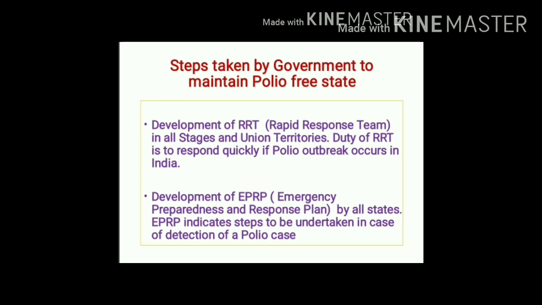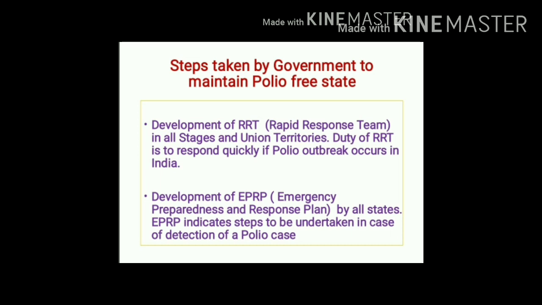In all states and in all union territories of India, rapid response teams are formulated. These rapid response teams will take quick action in case a polio outbreak occurs in future. In addition to this, EPRP is prepared by all states.